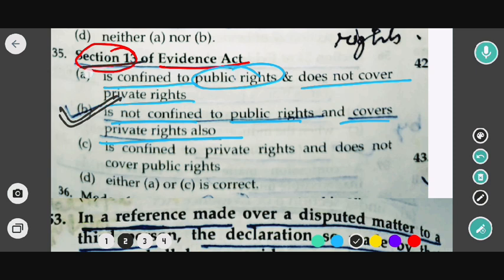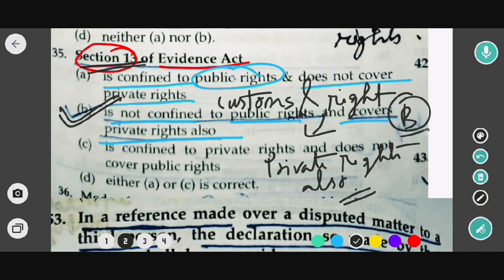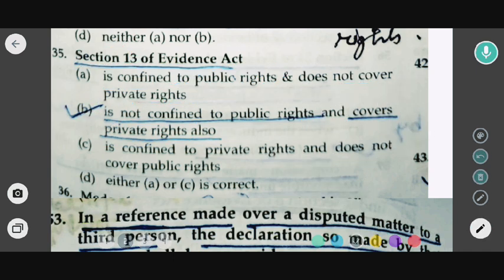That means what has been said in Section 13? Section 13 speaks about custom and rights. Customs and rights have been mentioned, and that right covers private rights also. So in this case, the correct option would be option B. So option B would be the correct answer. Now moving to the next question.